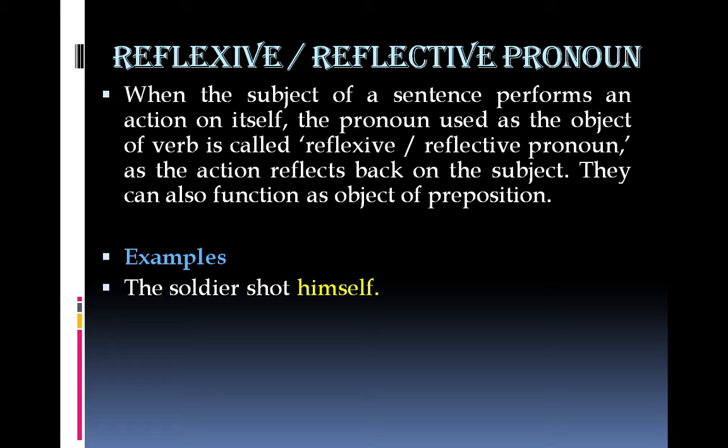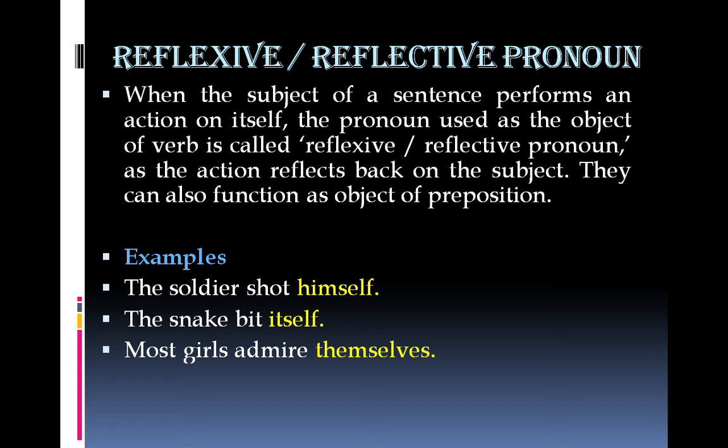The subject and the object is the same person. The subject has performed an action on itself. So himself is reflexive pronoun. The snake bit itself. Snake is the subject, bit verb, itself the object of this verb. The subject has performed an action on itself. So itself is reflexive pronoun.